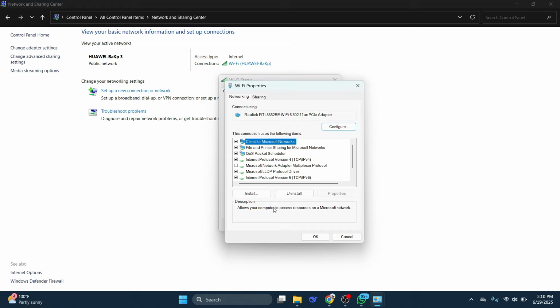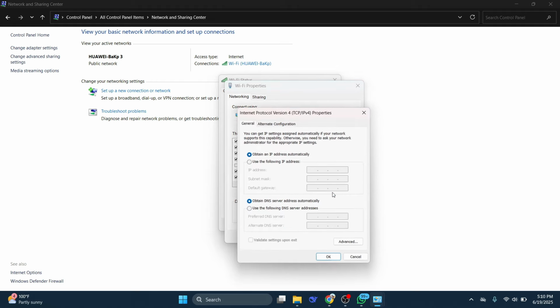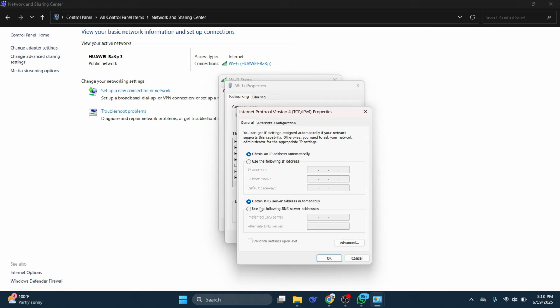The Wi-Fi Properties window. So from here, you want to look for Internet Protocol version 4. So this option here, and just go ahead and give that a click. And then click onto the Properties box down here. From this window, you're now going to come down to the bottom, and where it says, use the following DNS server addresses, you just want to click onto that box to bring this up.